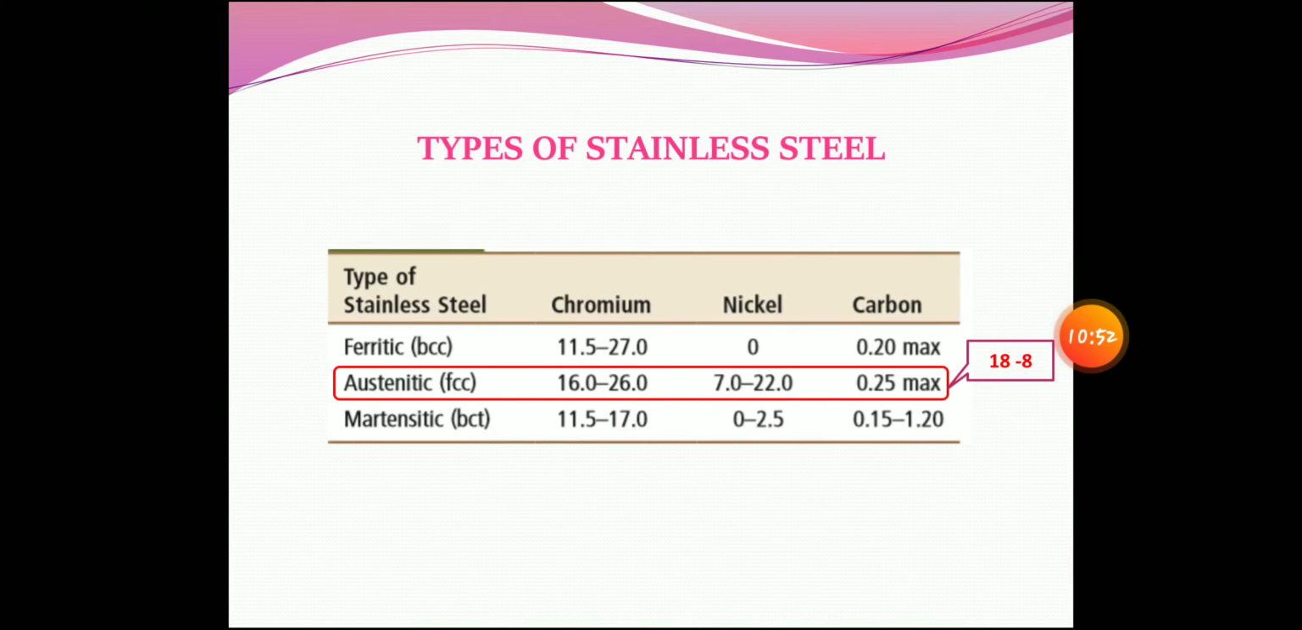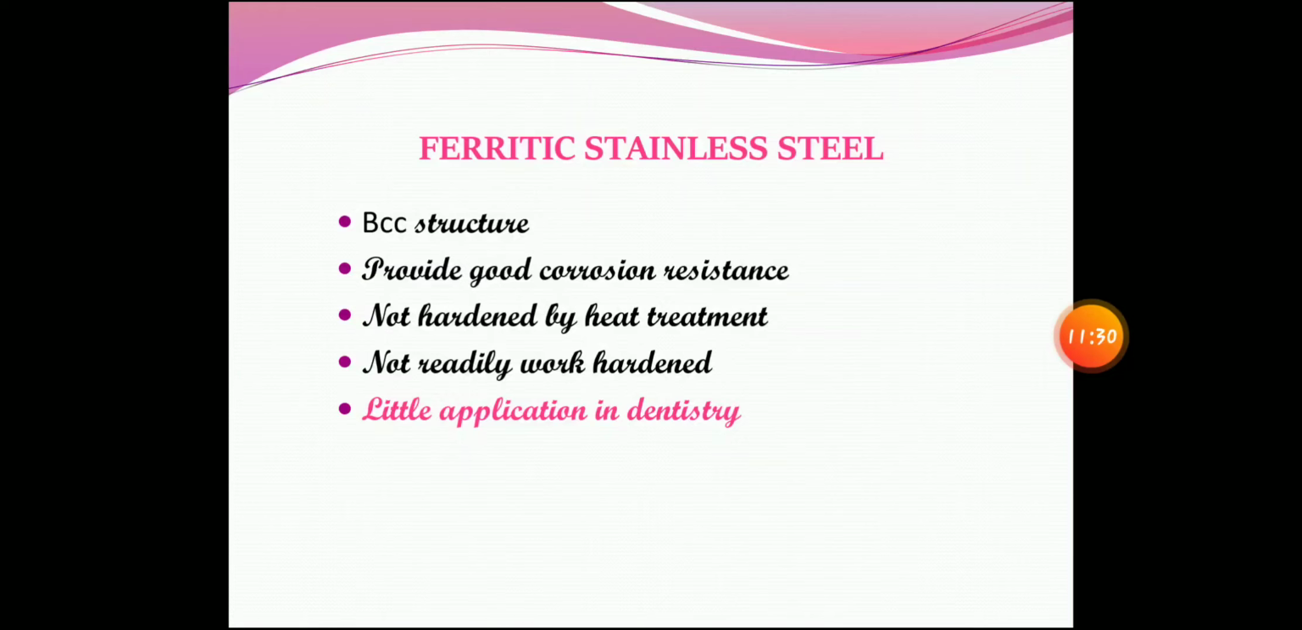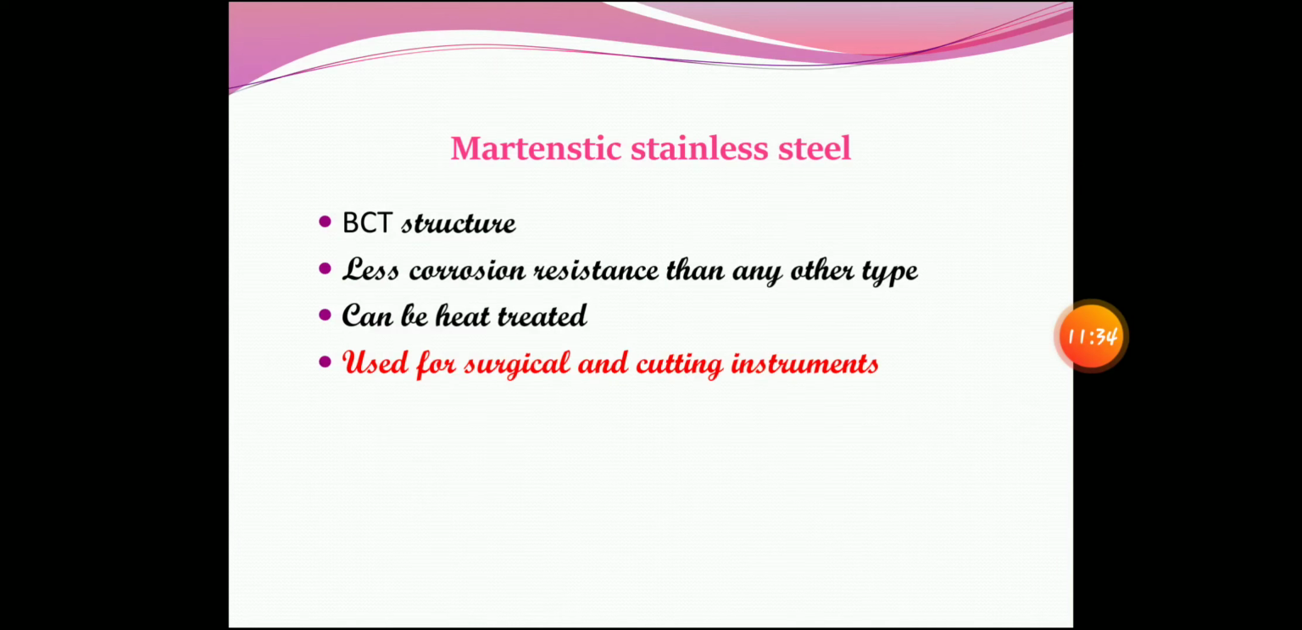So now coming to the applications of individual types, ferritic stainless steel is a body centered cubic structure. It has good corrosion resistance, but it is not hardened by heat treatment or work hardening. So it remains as it is, non-flexible. So that is why we are not using it in dentistry. So little application in dentistry.